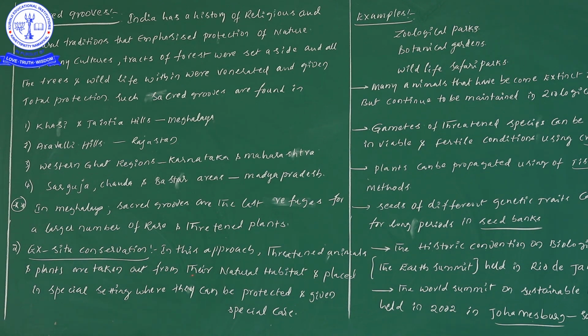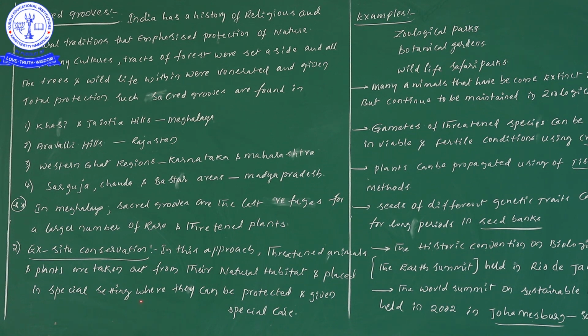We are taking out from their natural habitats and we are creating some kind of special setting for them, where they can be protected as well as given special care. In situ conservation means we are protecting or conserving the animals in their natural habitats. But in ex situ conservation, we are giving protection to the plants as well as animals in one artificial area.